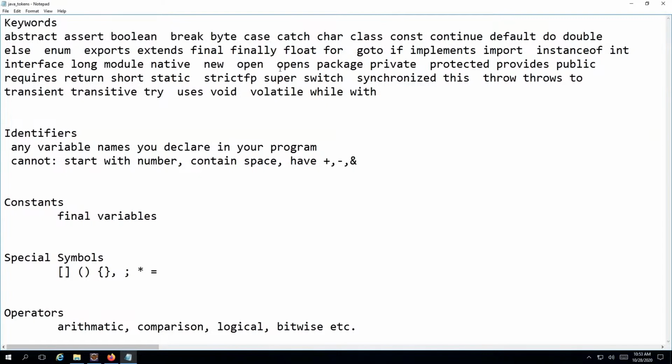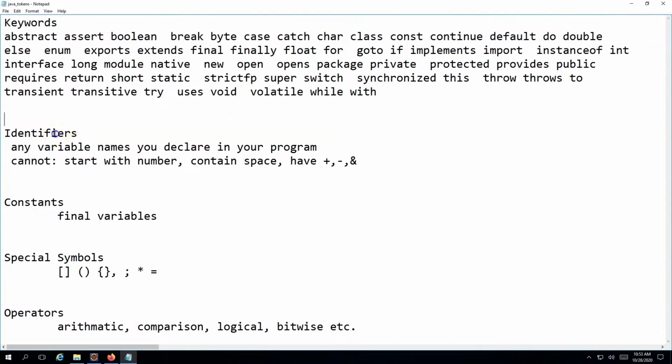You use these keywords because you want an expected action by Java. For example, if you call something int, then you want Java to treat it as int. Int will only have a single meaning in Java, and there is no other meaning of int in a Java program. So that's the intent with the keywords. These are reserved words which have a predefined meaning, and we will cover these keywords at length during this whole course.